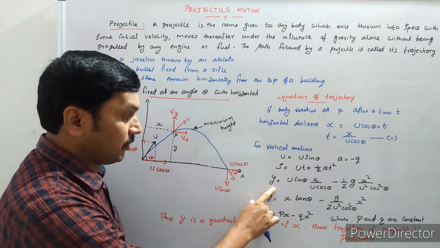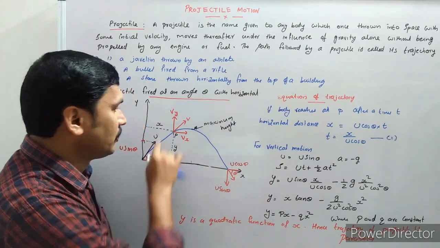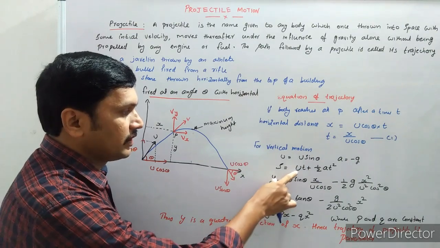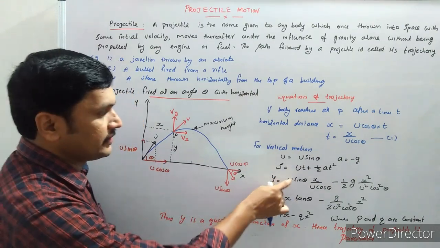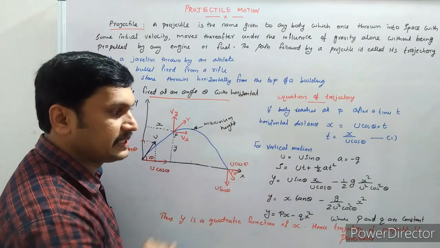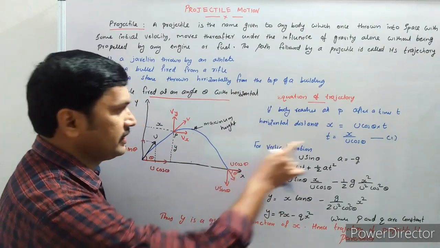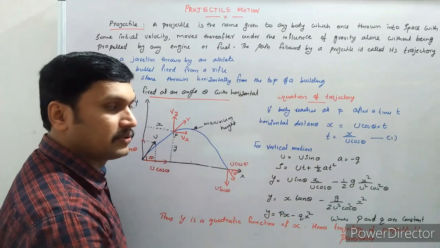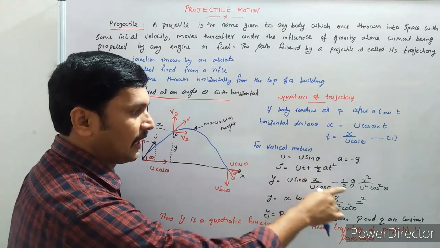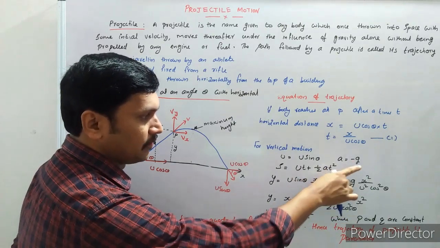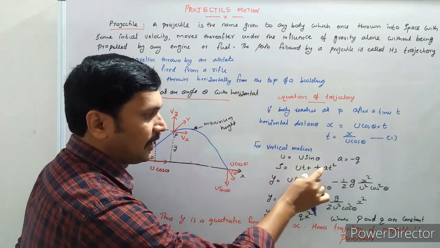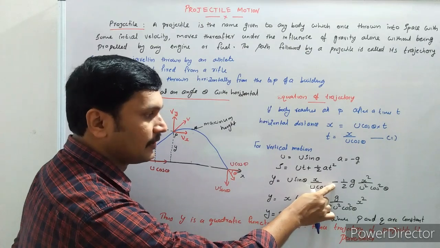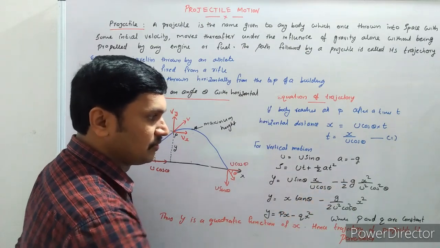Substitute that. The vertical distance we write as y. Y is equal to the initial velocity in the upward direction, u sin theta, into t. What is t? T is equal to x by u cos theta. Plus half into a, where a equal to minus g. That's why this sign comes to minus. Minus half g into t square.